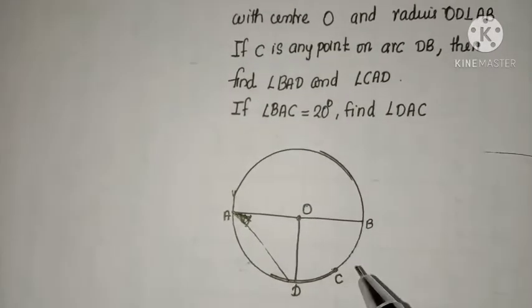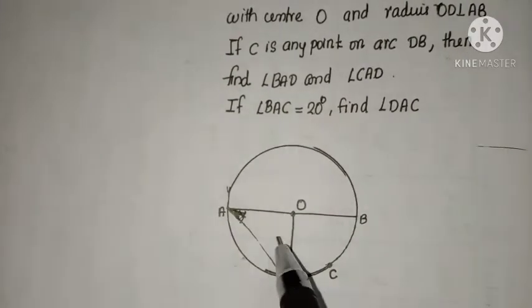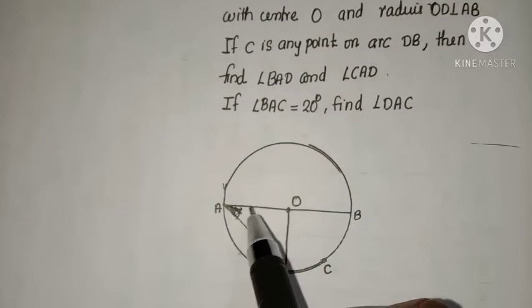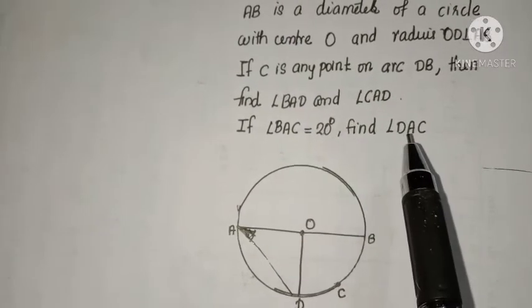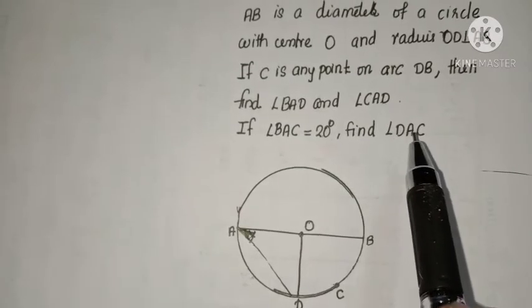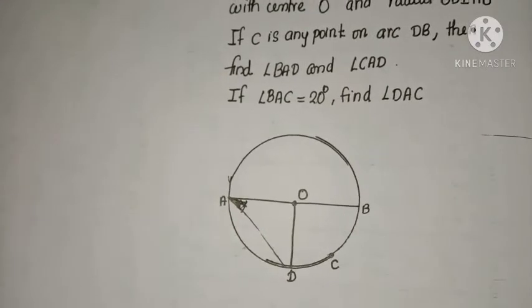And BAC means if we join A and C, we get an angle BAC. If angle BAC is 20 degrees, then what is angle DAC or CAD?